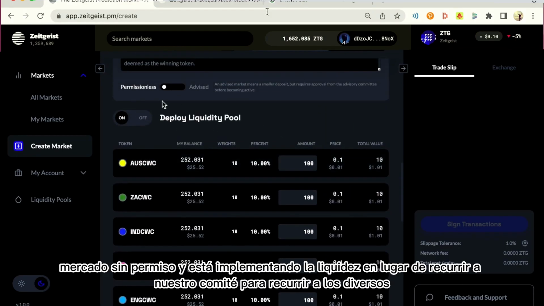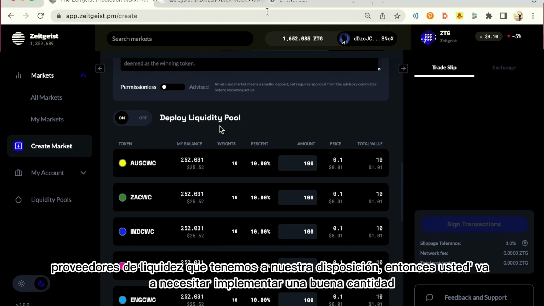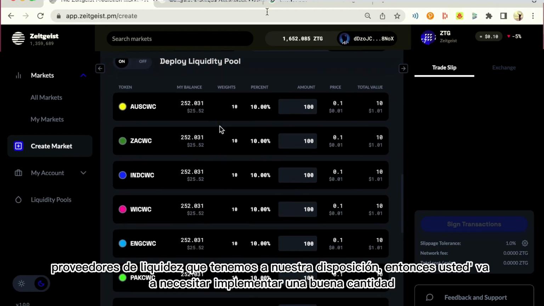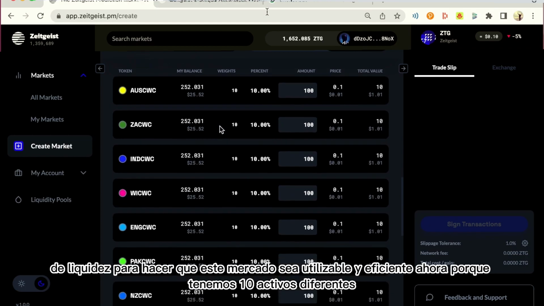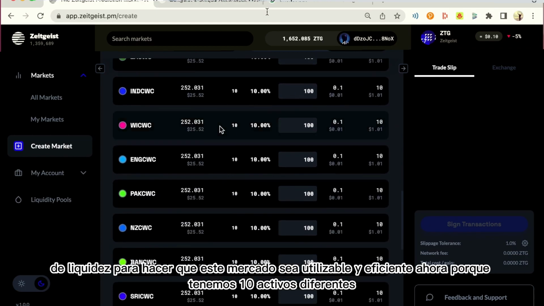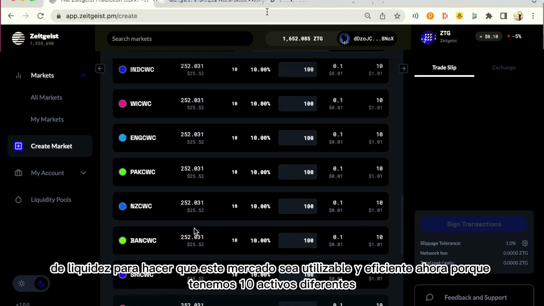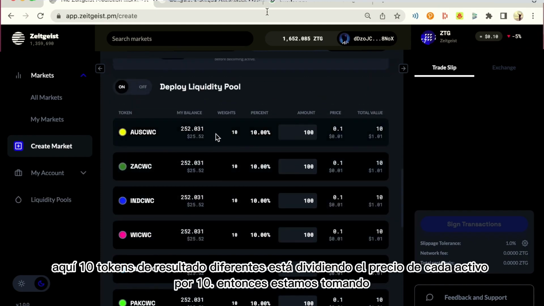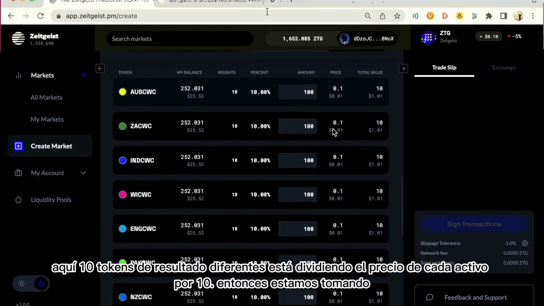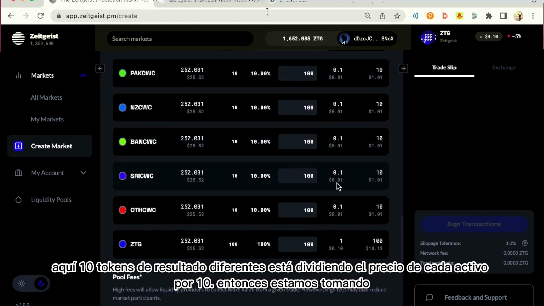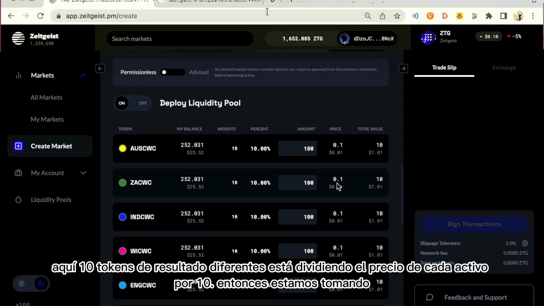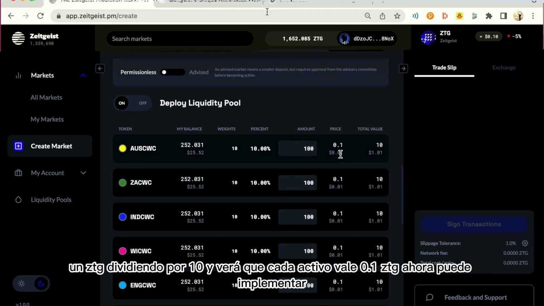If it's a permissionless market and you are deploying the liquidity instead of drawing on our committee to draw on the various liquidity providers that we have at our disposal, then you're going to need to deploy a fair amount of liquidity to make this market usable and efficient. Now, because we have 10 different outcome tokens, it's splitting the price of each asset by 10. So we're taking 1 ZTG, dividing it by 10, and you'll see each asset is worth 0.1 ZTG.